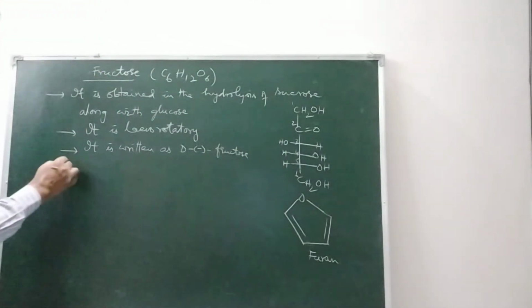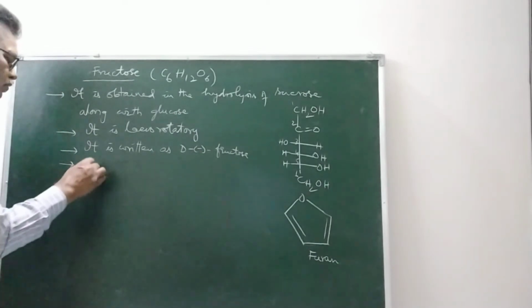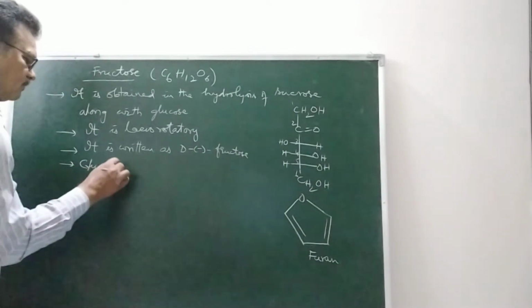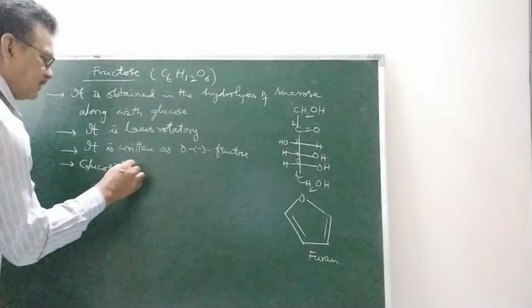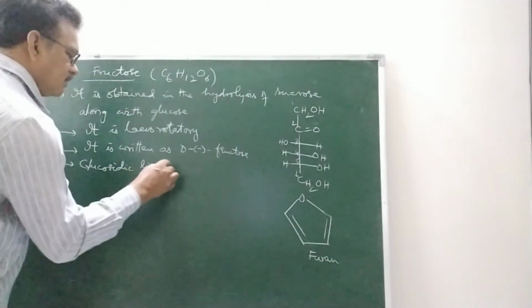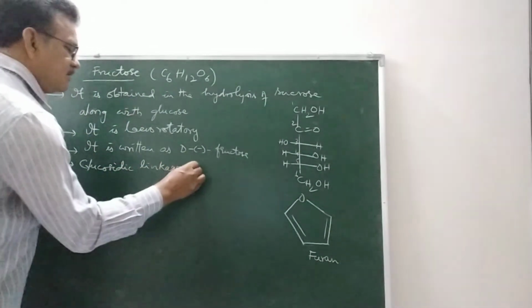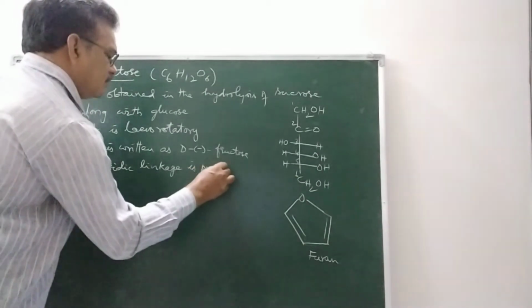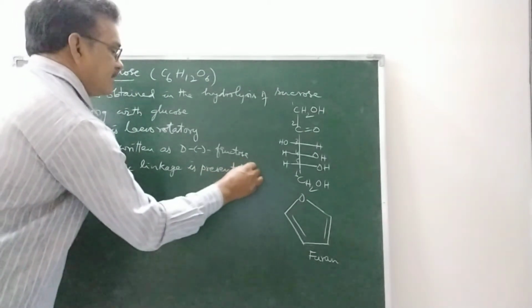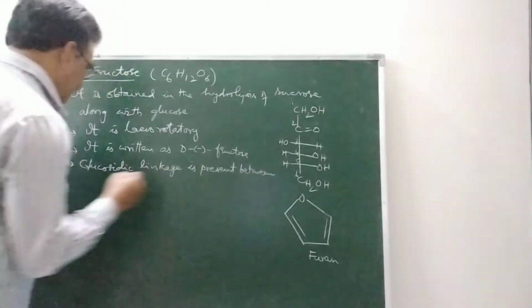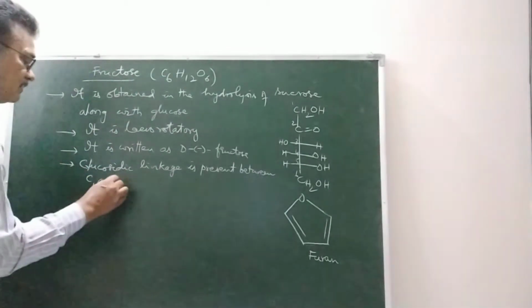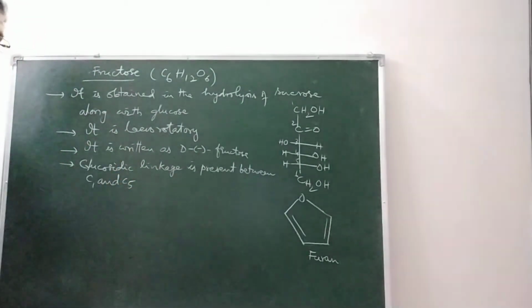So glycosidic linkage is present between C1 and C5 in glucose.